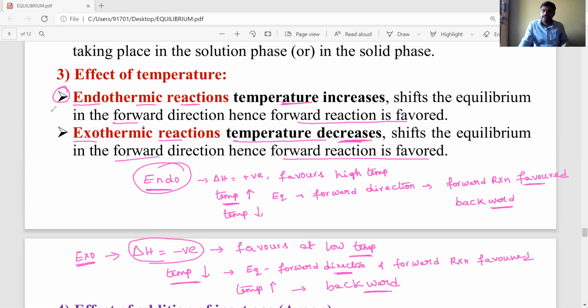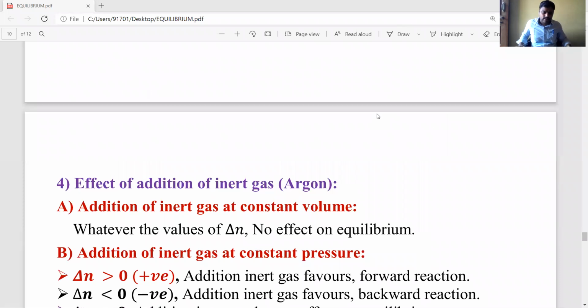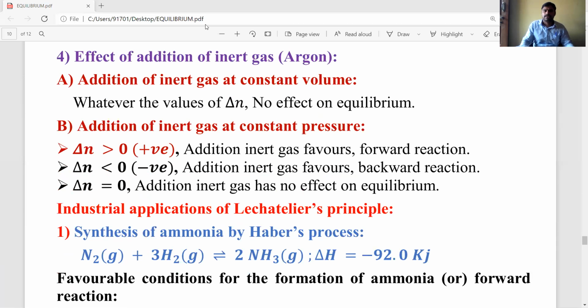Okay students, let's see next. The next important factor is addition of inert gas. For addition of inert gas, two conditions are there. One is addition of inert gas at constant volume. The second one is addition of inert gas at constant pressure.